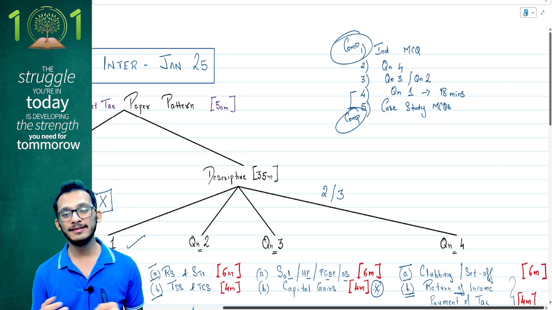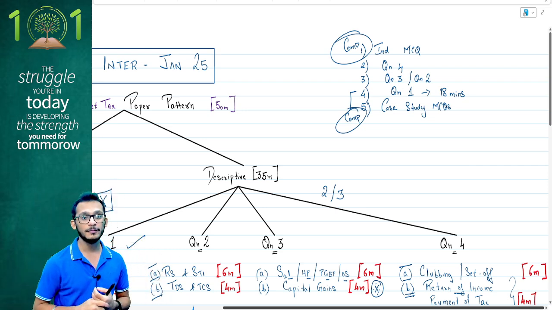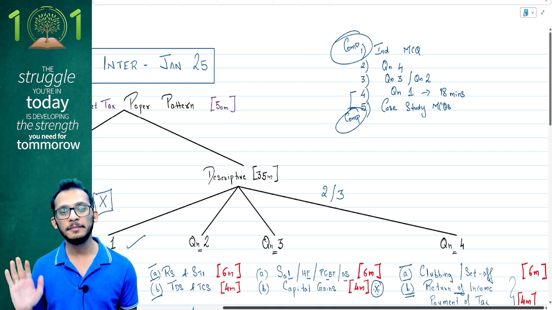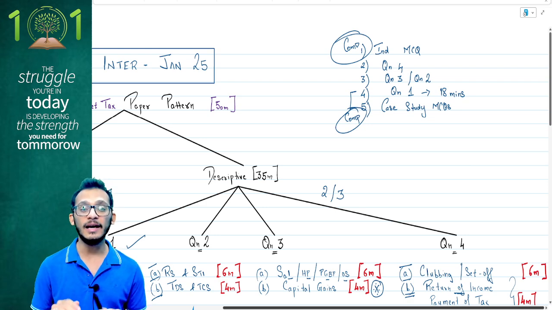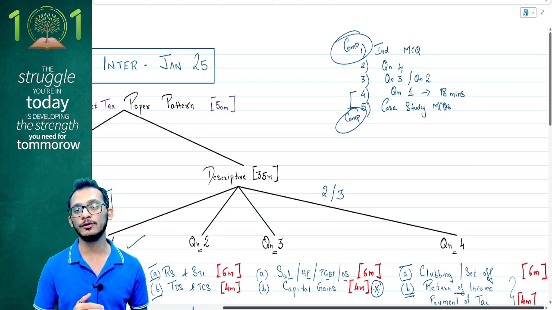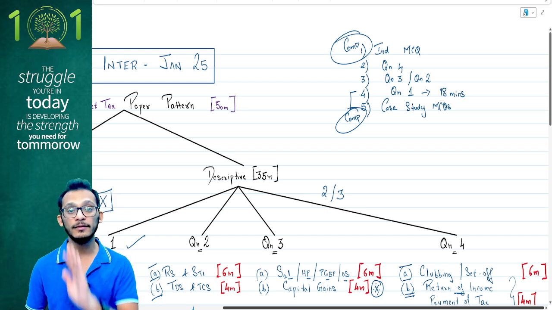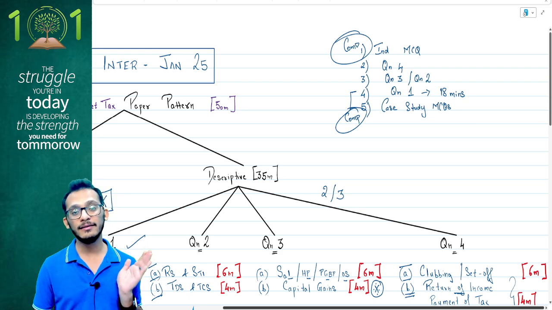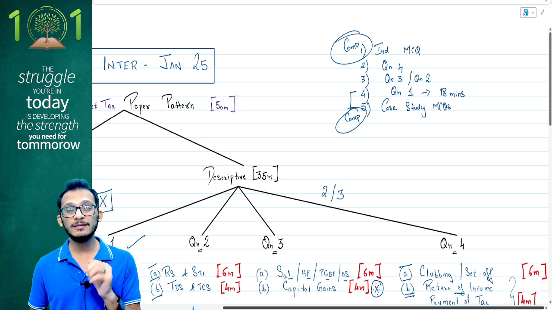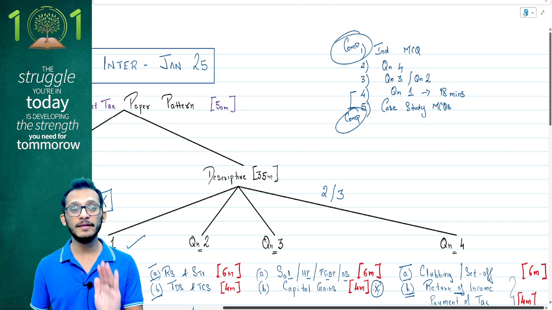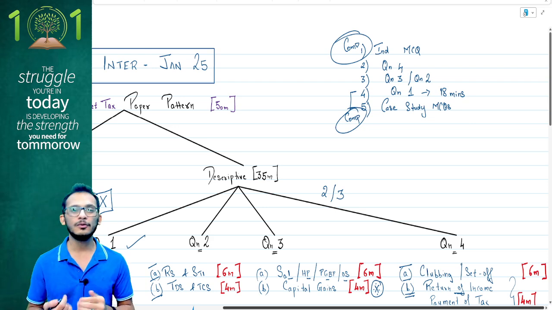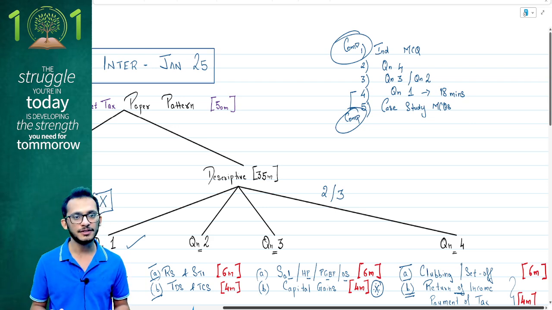For those who understand this carefully, the September paper was one of the most difficult papers, but I say set a benchmark that none of the people failed in the September paper. Because the paper was so tough, ICAI chose to be lenient and therefore everyone scored marks in it. Everyone got a passing mark, no one failed in the exam. Which is why I'm telling you, it does not matter even if the paper comes tougher. You should have a smiling face, knowing the paper has come tough and therefore you are going to pass. That is the kind of confidence you need to build, but that confidence only happens with the right preparation.